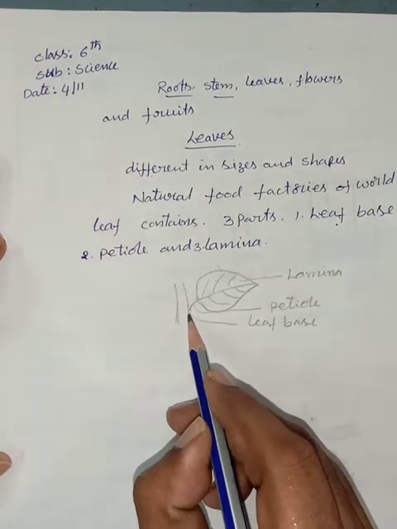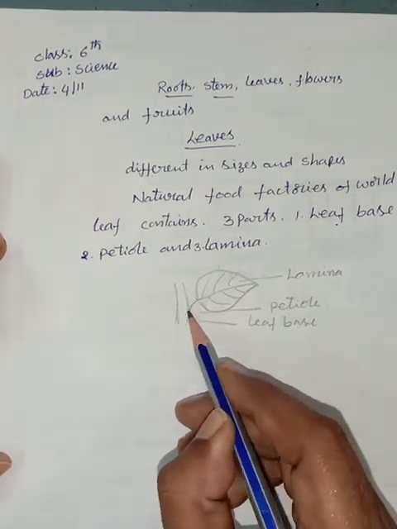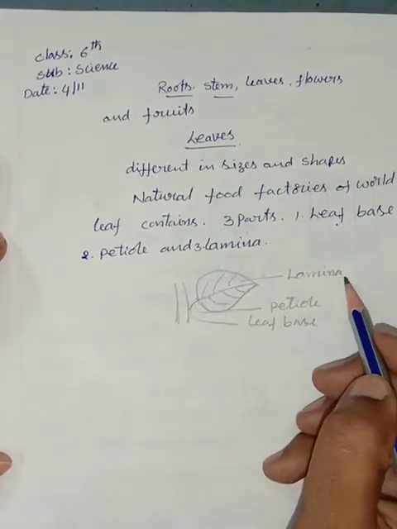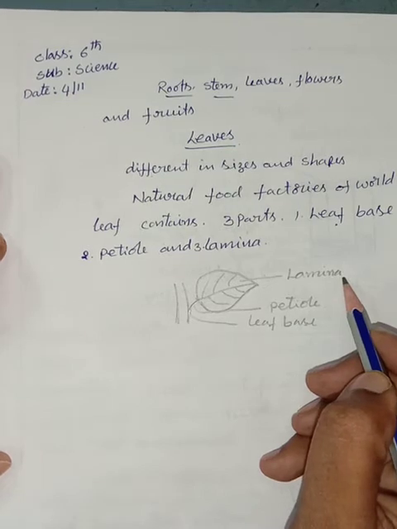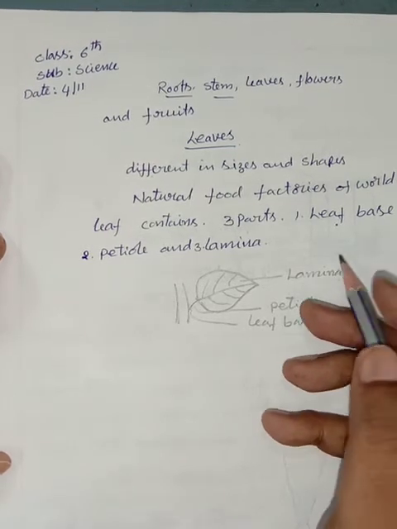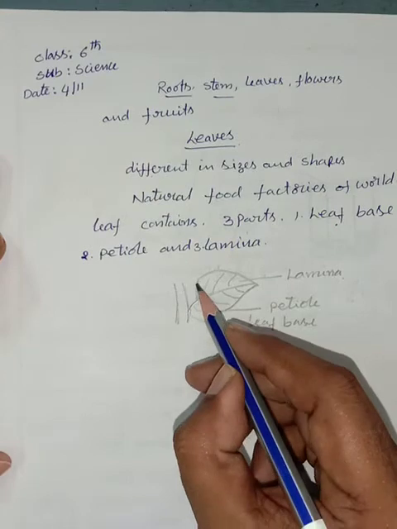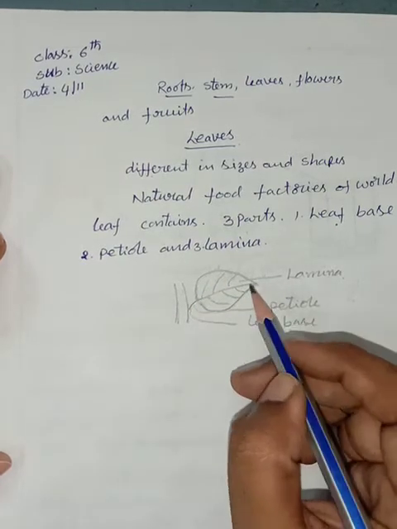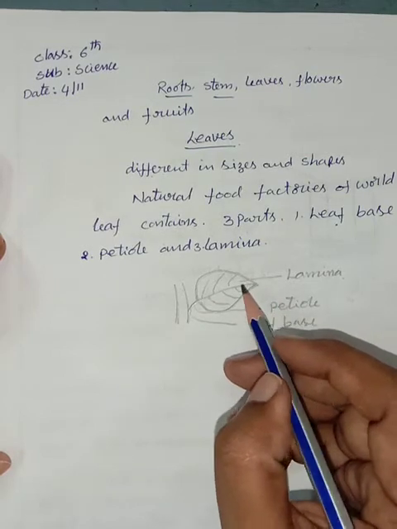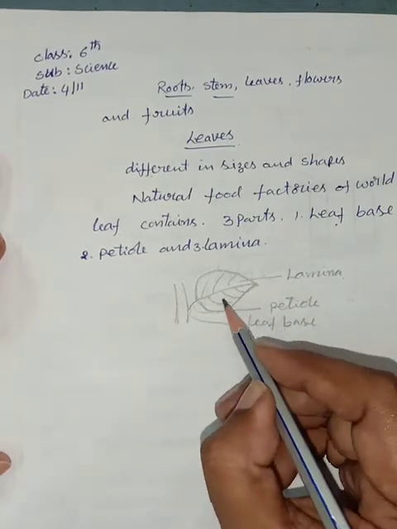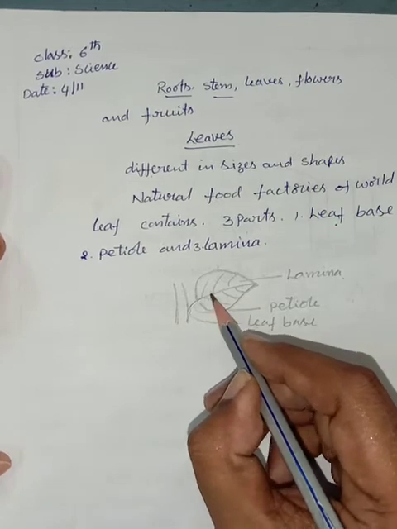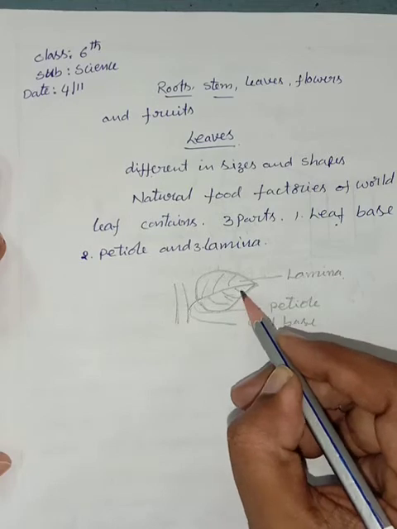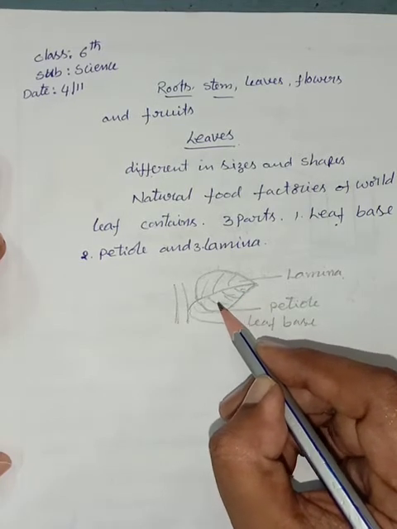Okay, children. This is leaf base. The stalk-like structure is known as petiole. The entire leaf surface is known as lamina. See, children, this is a leaf lamina. The leaf lamina usually consists of midrib, veins, and veinlets.